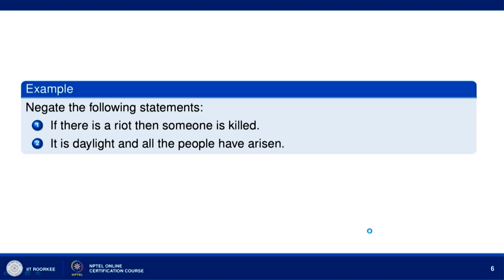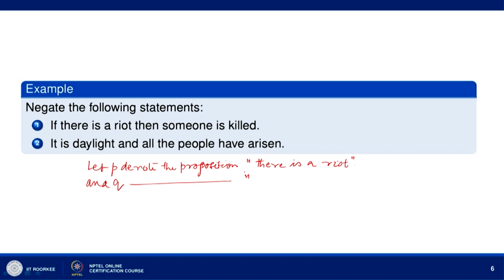Now, negate the following statements. If there is a riot, then someone is killed. So, let us say let P denote the proposition there is a riot and Q denote the proposition someone is killed.